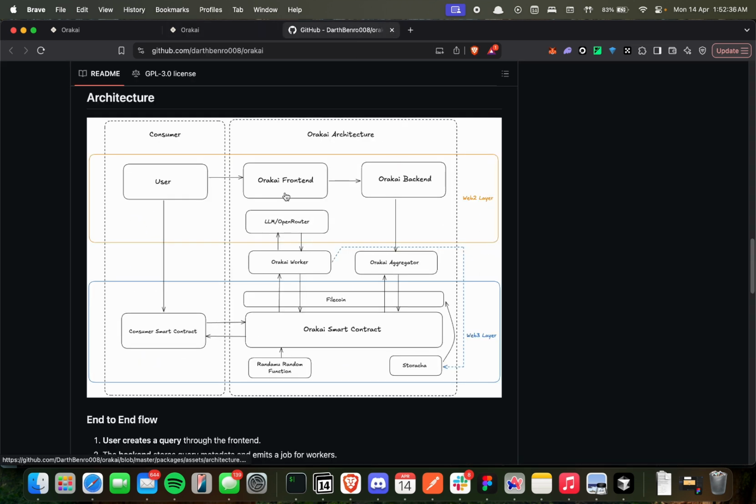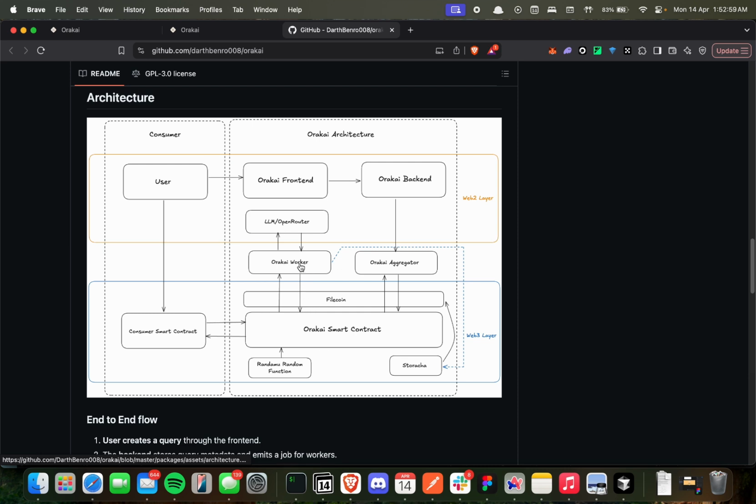So the user registers a query. Let's say they are building a translation app. So they register their query, their prompt, and what output type they expect. Their smart contract calls the Oracle smart contract. There are workers that listen for new requests that have been submitted. They pick up, they interact with the models, and they submit.